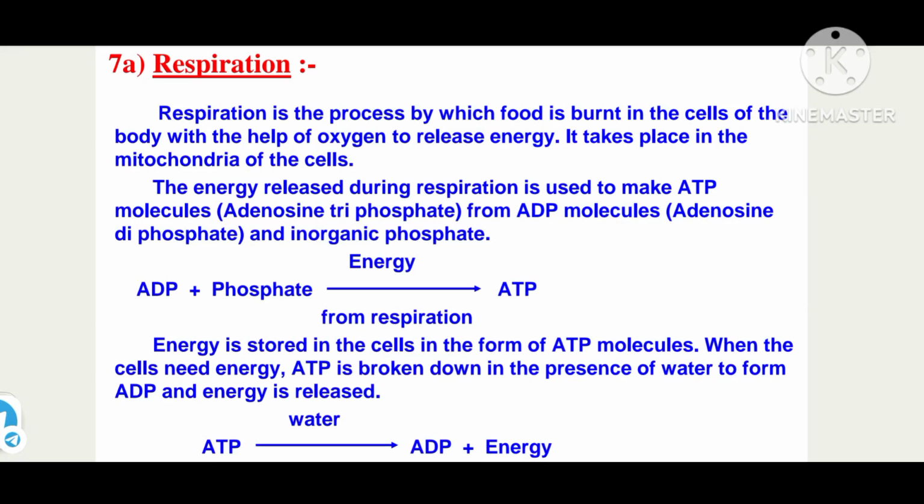In the last session we learned about nutrition in human beings. In today's session we are going to learn about the respiration process.